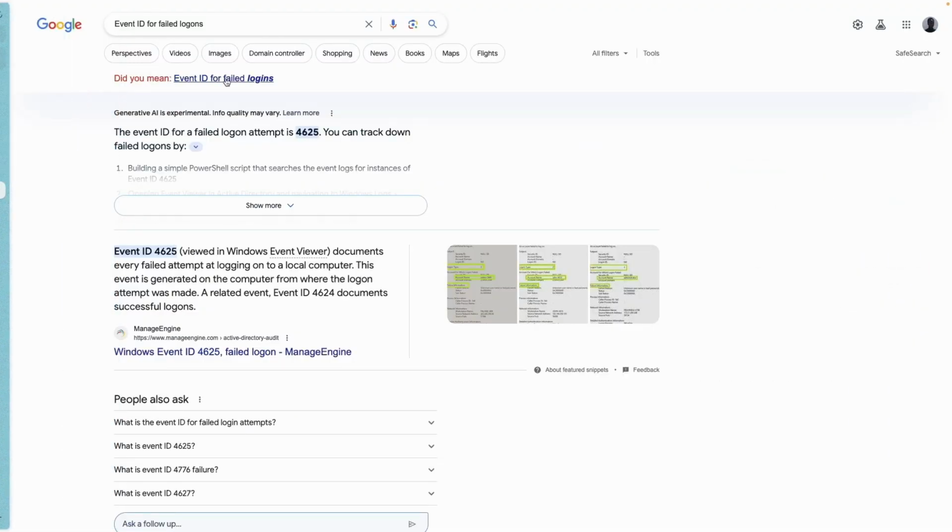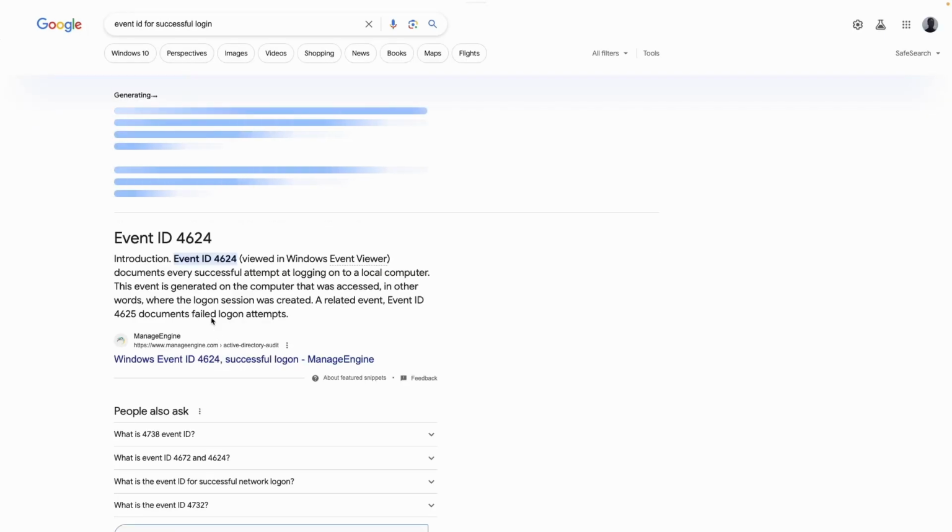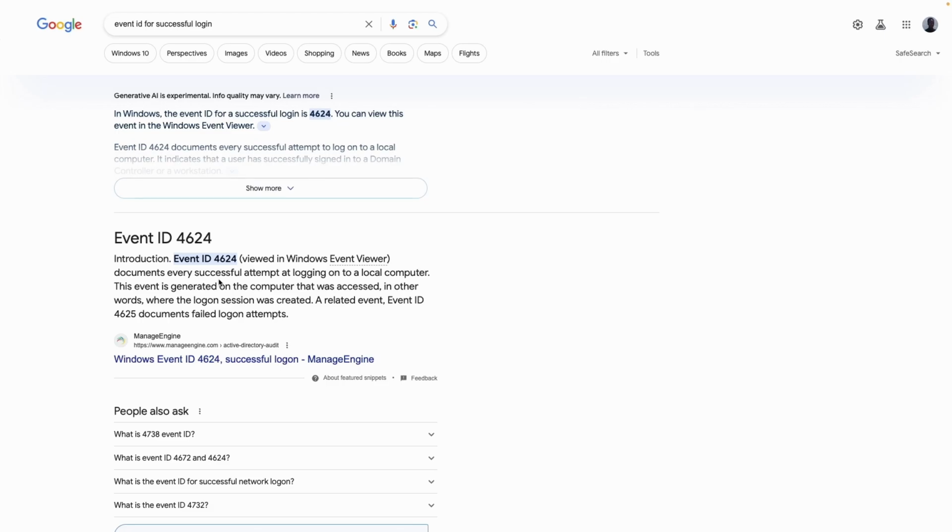We can change this query's event ID for successful logins: 4624. It's actually one of my passwords for life. No, I'm just playing. 4624. That's our successful login ID number.